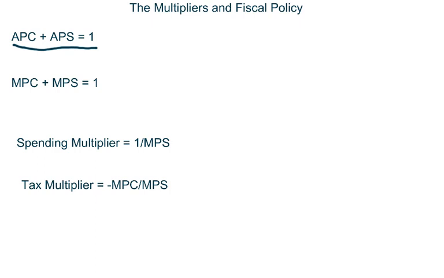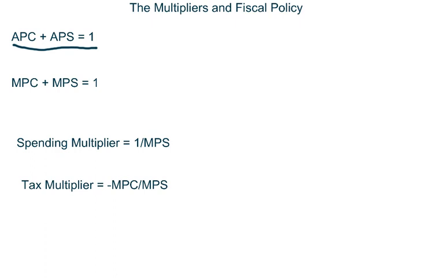Now, we're mainly going to worry about the marginal propensity to consume and save in this class. And that's the information we need for our spending and tax multipliers. So we're going to spend more time talking about that than we did about the APC plus APS. So here you can see that the marginal propensity to consume and the marginal propensity to save sum to 1. Why? Again, there's only two things you can do with money: spend or save.